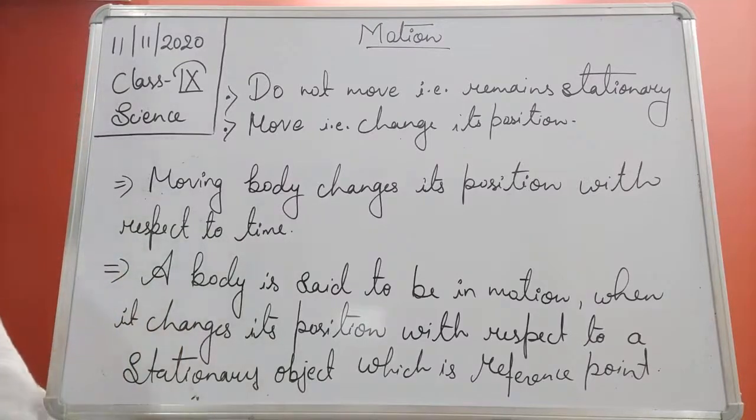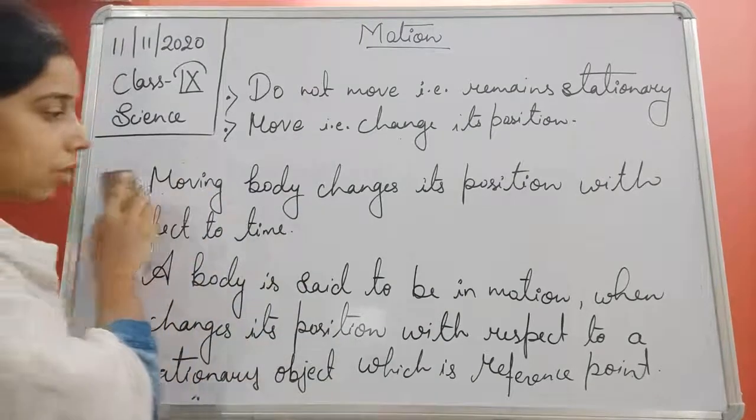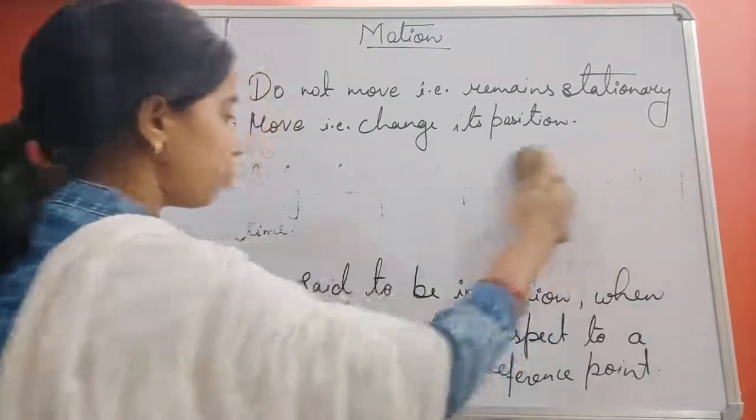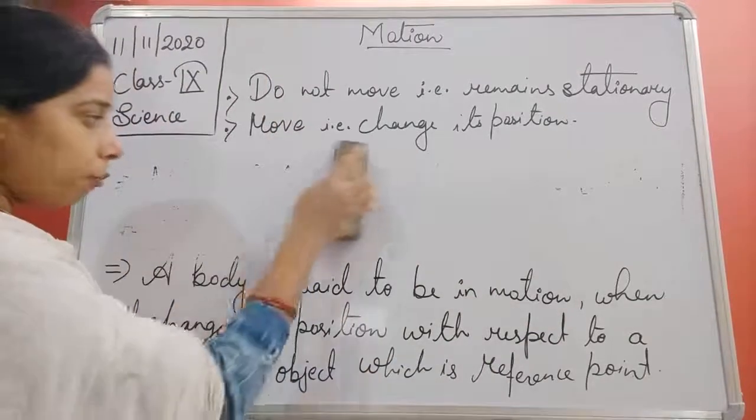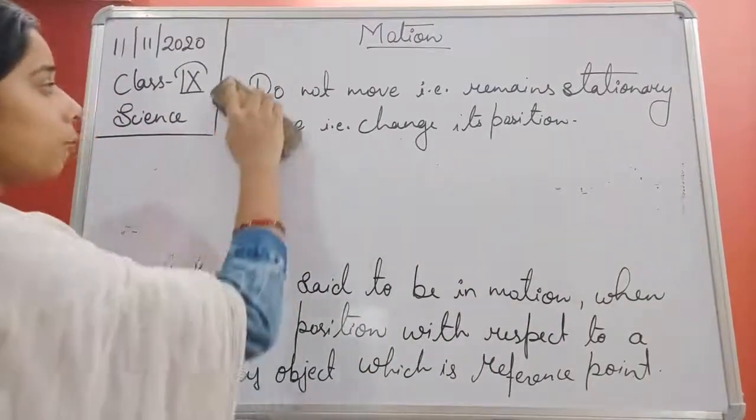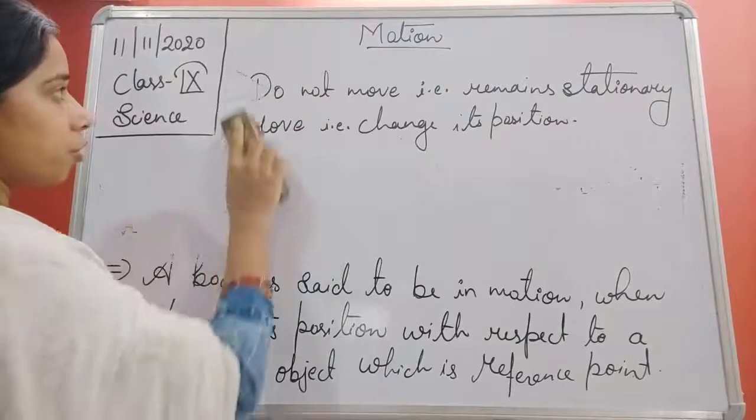Okay, so this was about how we can see that an object is moving, or how we can see that an object is at a rest position, or not moving, or at a fixed position.